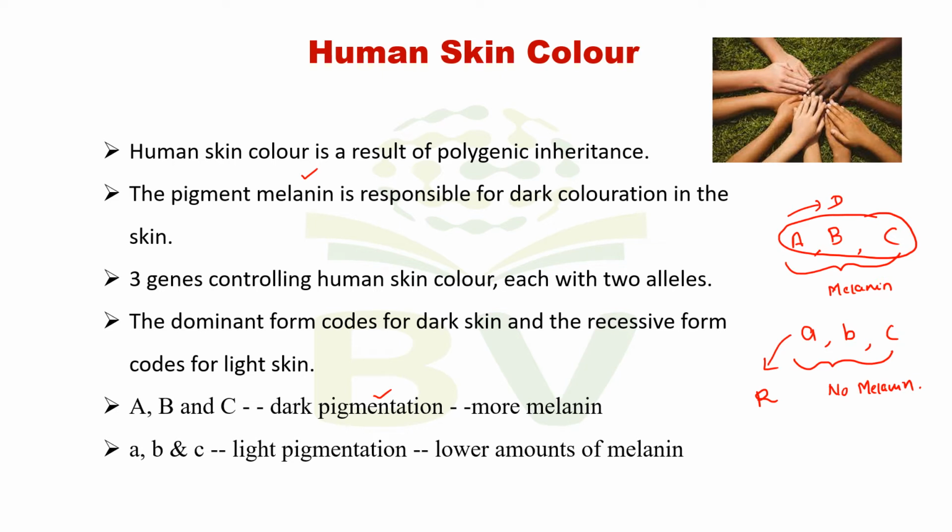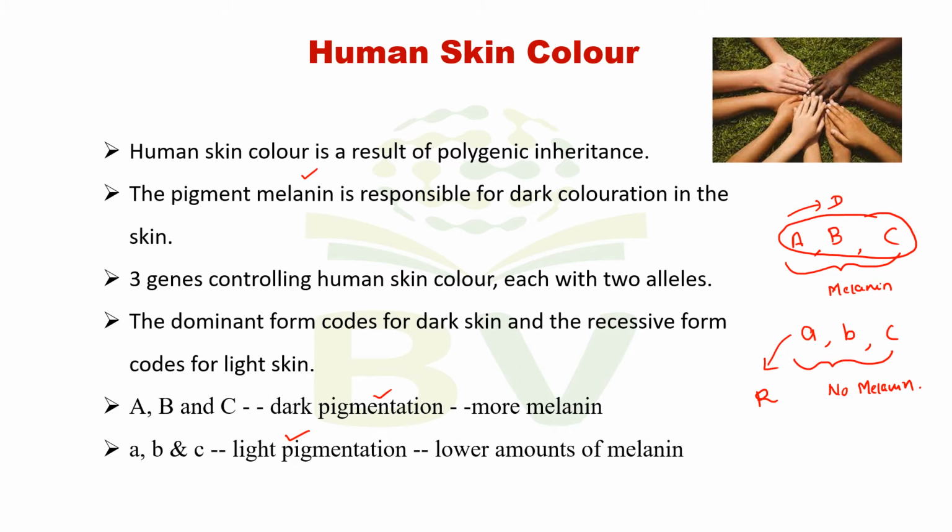And the recessive alleles, the lower case a, b and c, control light pigmentation because a lower amount of melanin is produced. Each dominant allele produces one unit of color, that is, one unit of melanin.